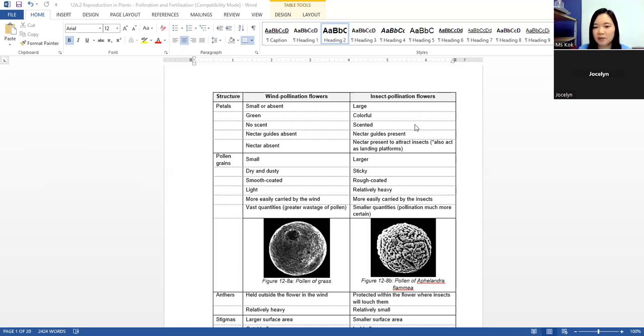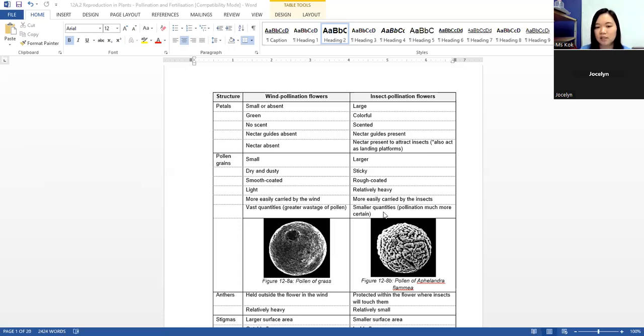Insect pollinated flowers only produce a small quantity because it's what we call targeted, because the insect will fly from one flower to another flower. So the likelihood of them reaching another flower of the same species will be higher. So there's no need to produce in large quantity.